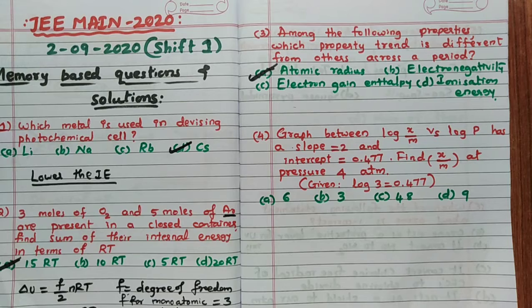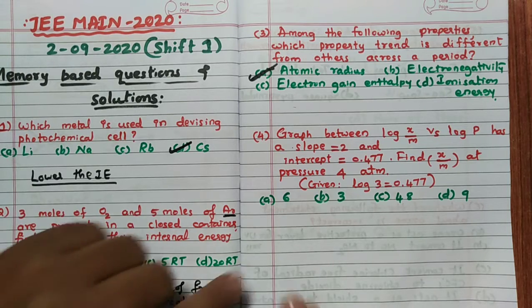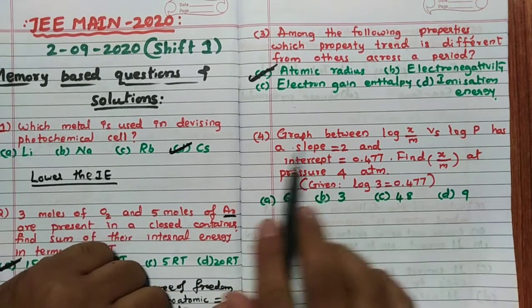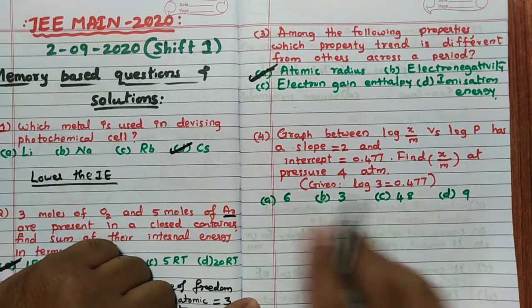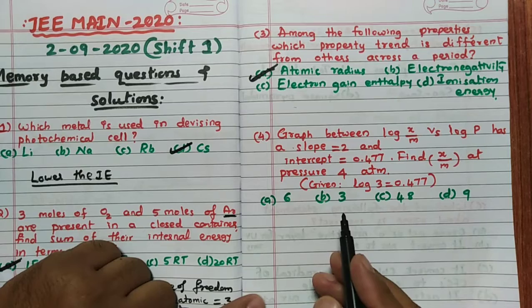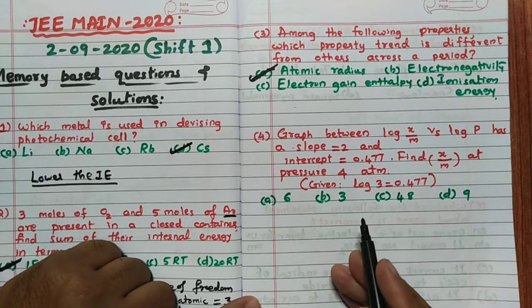Fourth question is also directly from NCERT. We know that the graph between log x by m versus log p has a slope, and they have given the intercept. They have asked to find x by m at a pressure of 4 atmosphere. Which is the formula? This is the Freundlich adsorption isotherm.